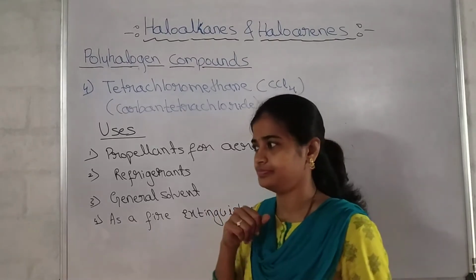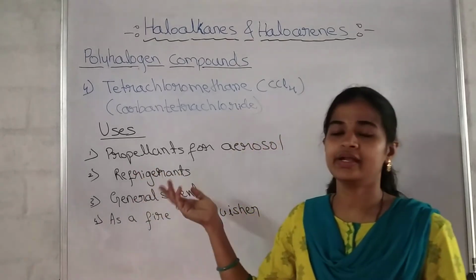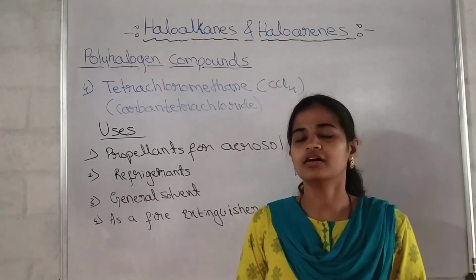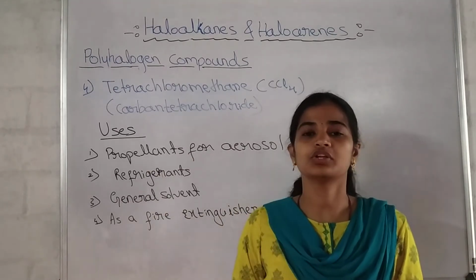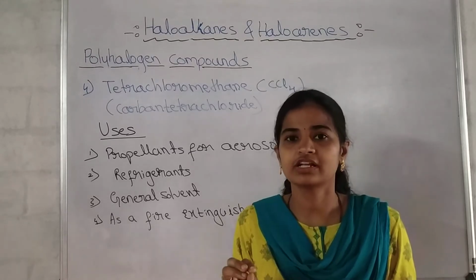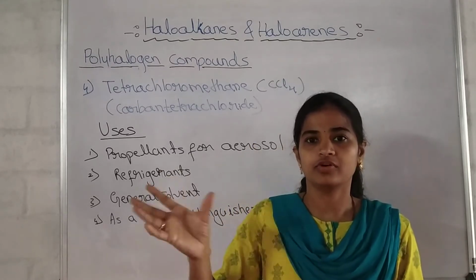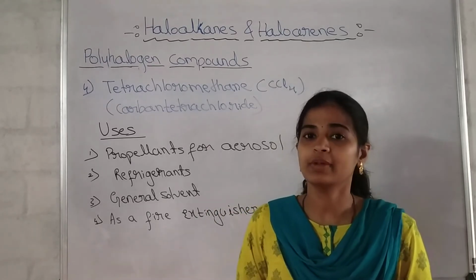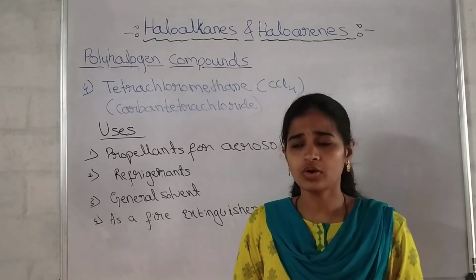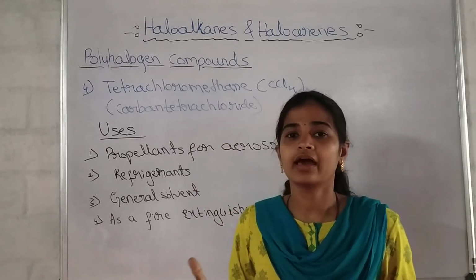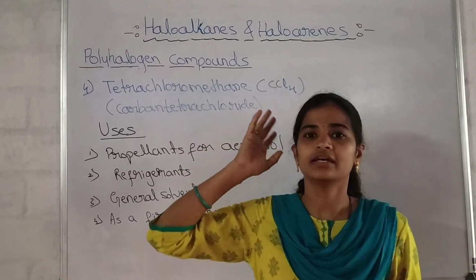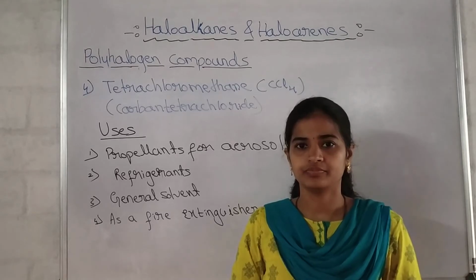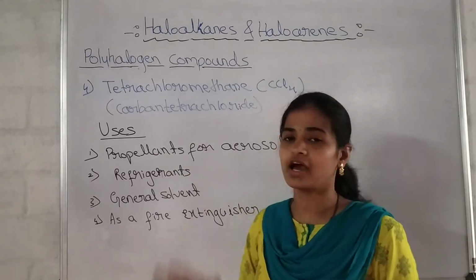Okay, and exposure to carbon tetrachloride in the air affects the nerve cells, and it can lead to unconsciousness, coma, and it affects the heartbeat, and it can stop the heartbeat. Finally, it may lead to death. Got it? Okay. And carbon tetrachloride rises, and when it goes to the atmosphere, it depletes the ozone layer. This is one of the harmful effects of carbon tetrachloride.